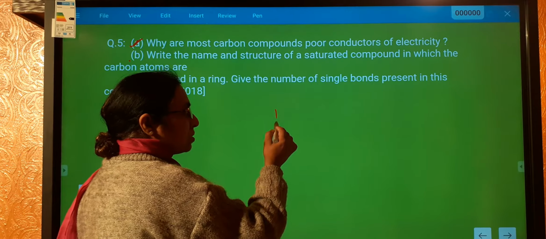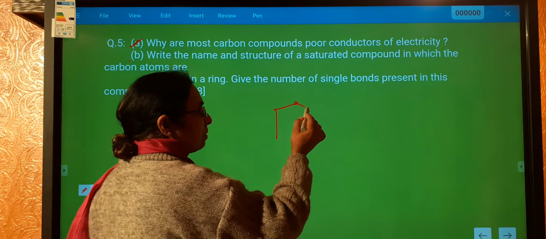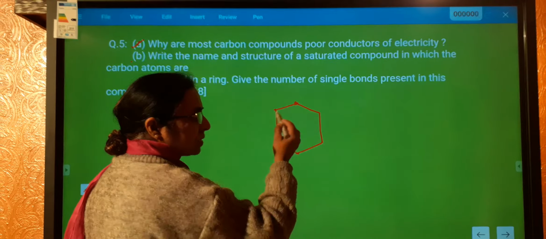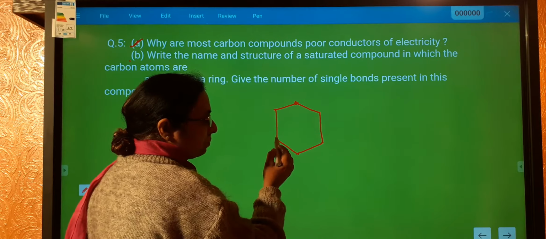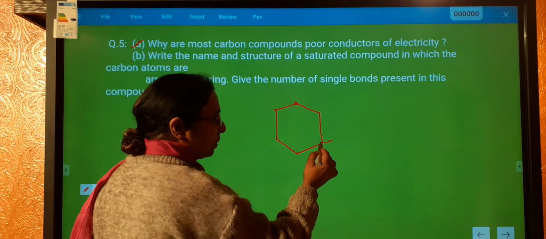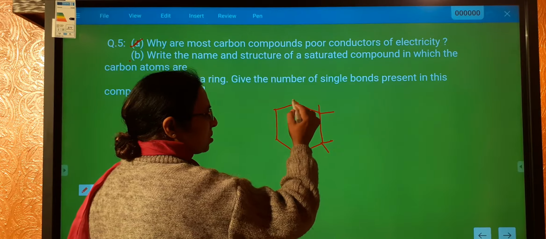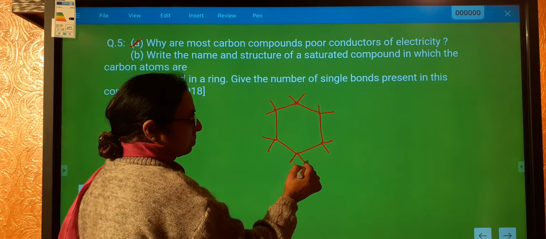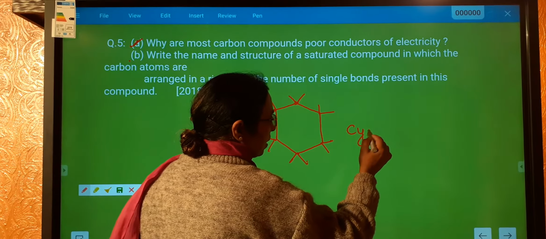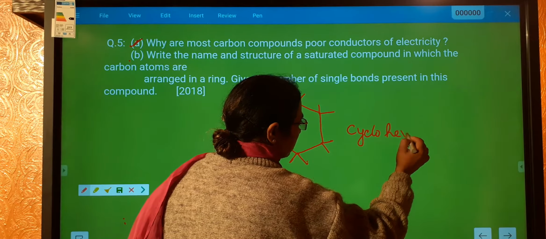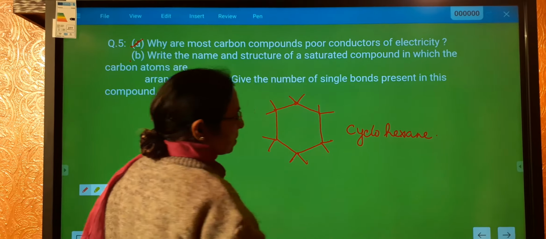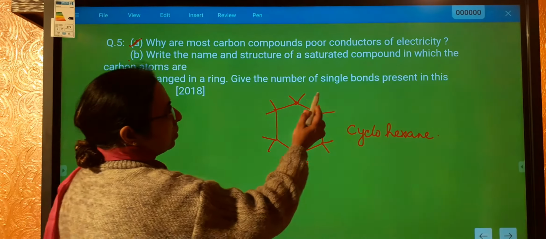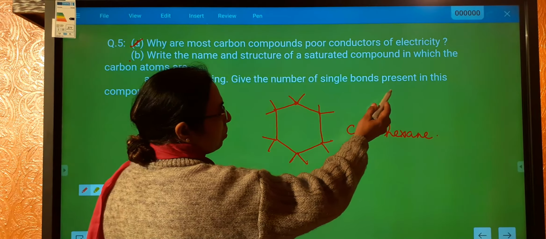So since this is a saturated compound, saturated means there will be single bonds between the two carbon atoms, and we can have cyclo, and completing the tetravalency of carbon, we will attach 2H 2H over here. So this becomes cyclohexane. Cyclohexane.